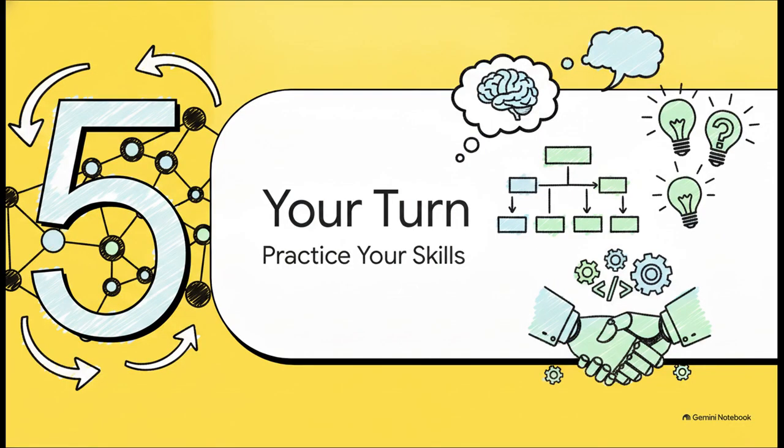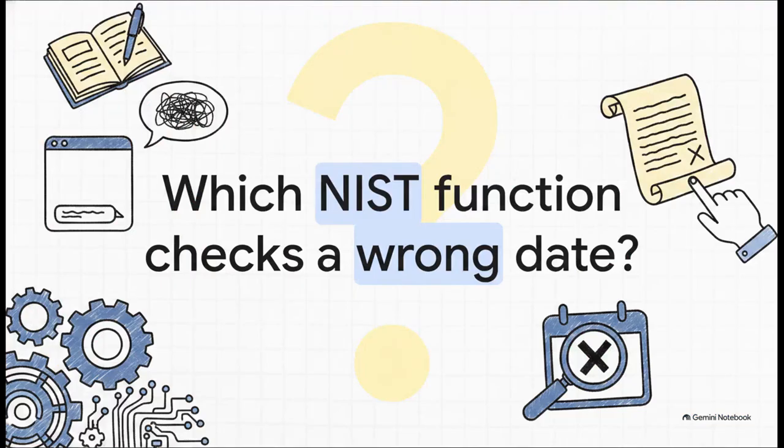Section 5. Your turn. All right, now it's your turn to put this into practice. Imagine you're writing a history report and you ask a chatbot when the Declaration of Independence was signed. It confidently replies, "The Declaration of Independence was signed on August 2nd, 1850." Now the grammar's flawless, but that date seems way off. Think about the NIST AI Risk Management Framework we just covered. Which specific NIST function would you use to evaluate this fluent but highly suspicious historical claim?